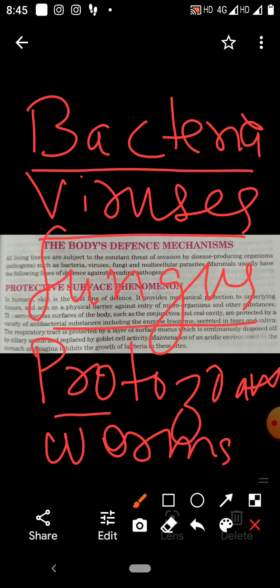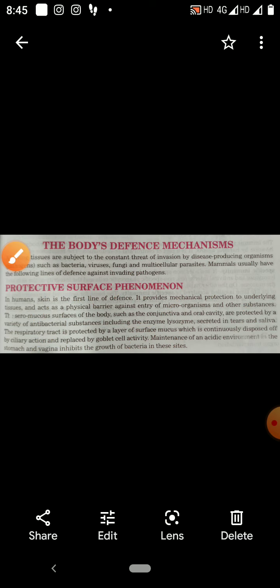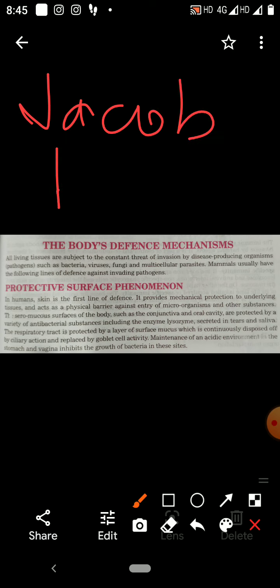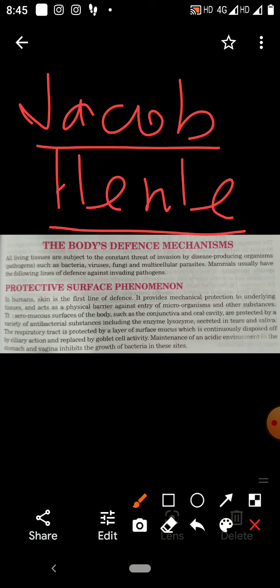When they enter our body, they interrupt the normal functioning of the organs of the body, and they cause serious disease. Jacob Henle formulated germ theory. Jacob Henle has formulated germ theory.